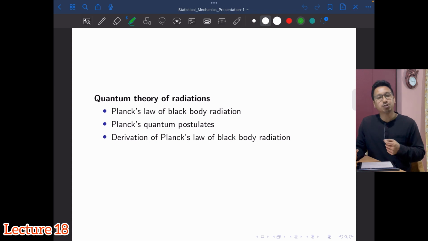Each photon carries a discrete amount of energy, which Planck termed as h nu, where h is the Planck constant and nu is the frequency of that radiation. He gave the idea that this exchange process, the absorption or the emission, happens only in discrete quanta of h nu.